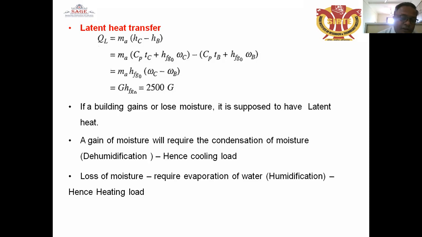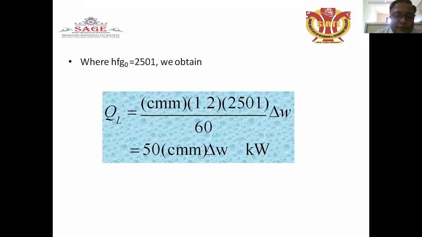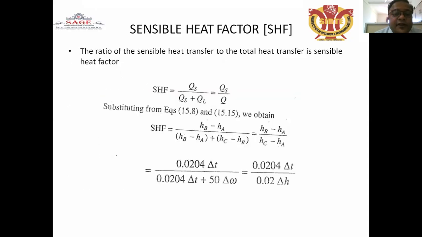So where there is a loss of moisture, there is a heating load, and where there is a gain of moisture, the dehumidification process will take place and hence cooling load is required. So this is the formula already discussed in the previous slide.